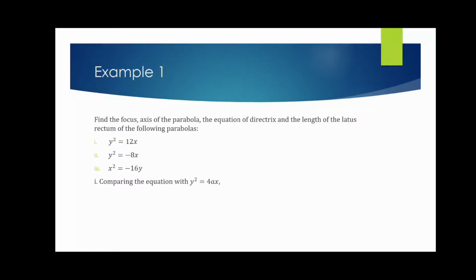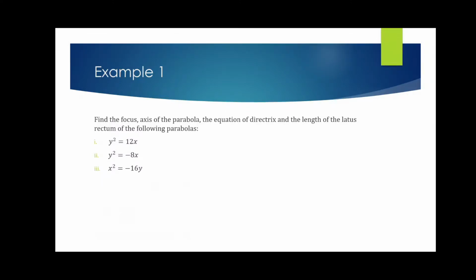Now the first one is in the form y square equals 4ax. If we compare with this equation, we get 4a equals 12, so the value of a becomes 3. From here, the focus is 3 comma 0. What is the axis of the parabola? Obviously it is the positive x-axis. Then the equation of directrix is x plus 3 equals 0. And the length of latus rectum is 4a, that is 12 units. So these are the things we were asked to find out.